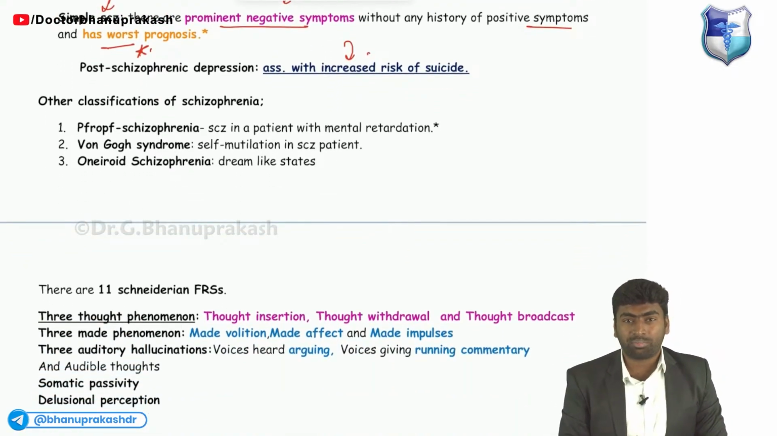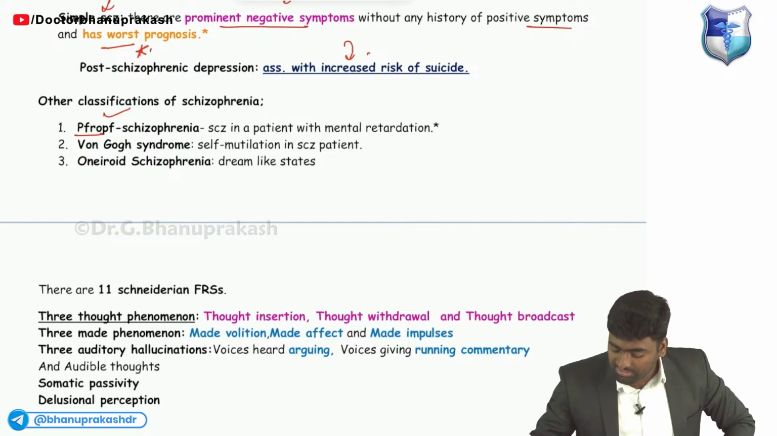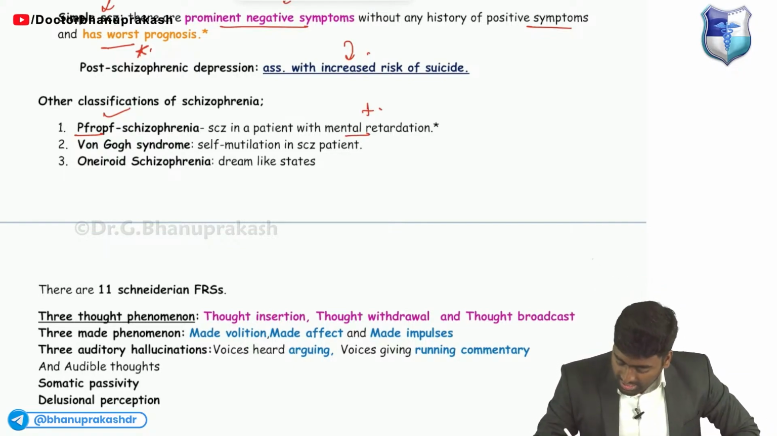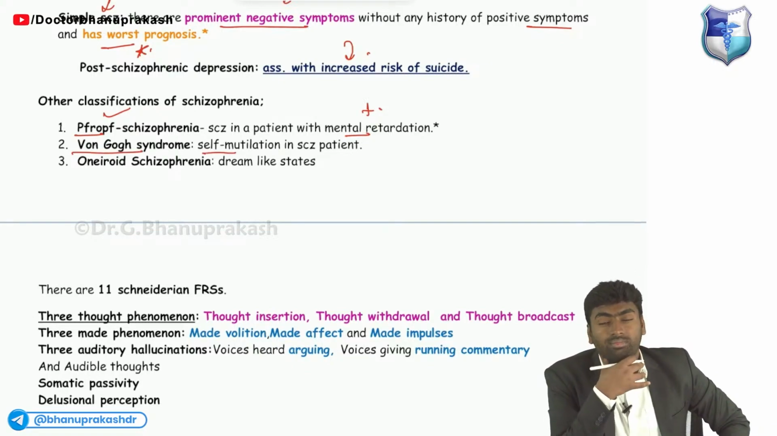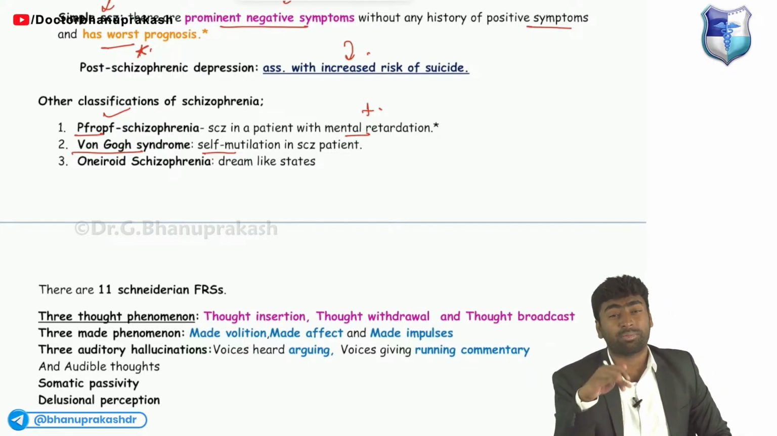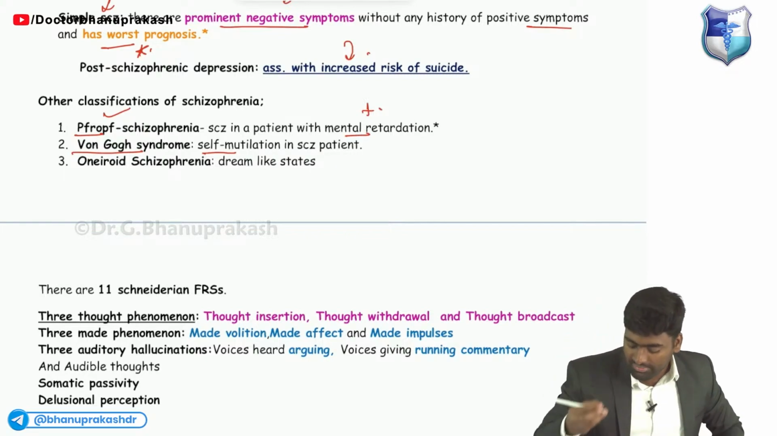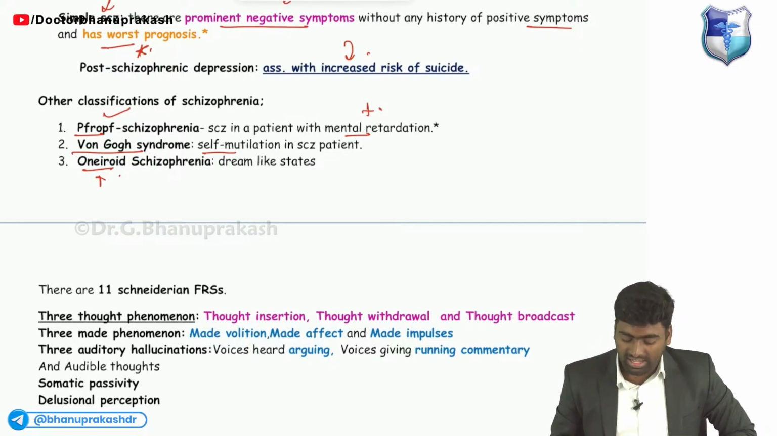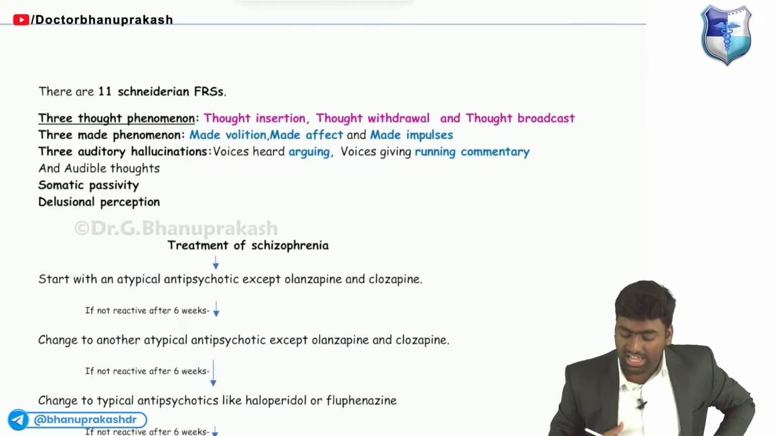Okay, and there are a few other types of schizophrenia, which include Pfropf schizophrenia, which is seen in a case of mental retardation along with schizophrenia. So Pfropf is schizophrenia with mental retardation, and Van Gogh schizophrenia, which presents with self-mutilation, like Lesch-Nyhan syndrome. We'll be able to see this self-mutilation. Likewise in Van Gogh, the schizophrenia patient will be eating his nail, eating his finger, eating his ear. Okay, so this is Van Gogh syndrome. Whereas oneiroid means it is a dream-like state. So this is a dream-like schizophrenia. In adolescent age, you will be able to see one more thing, which is known as copycat suicide.